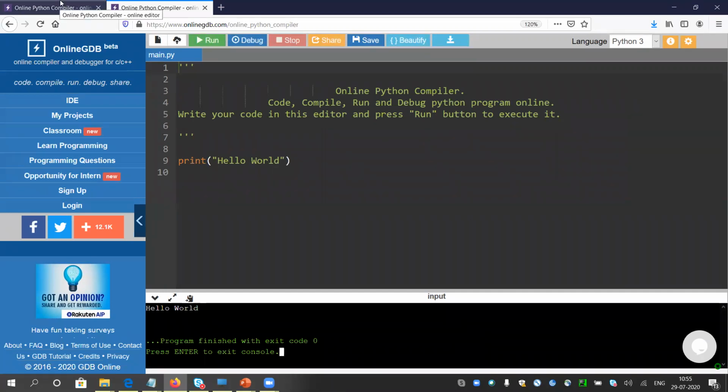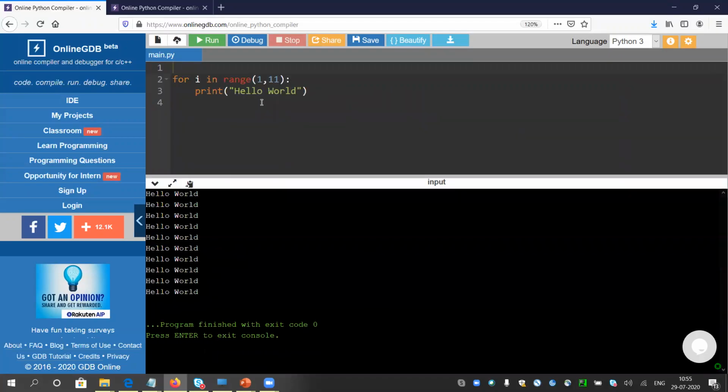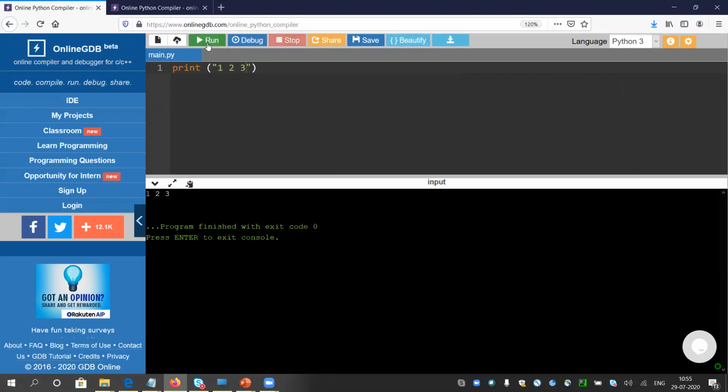So how to print these 10 natural numbers in your Python compiler? Till now, if we do not know the for loop, what will I do? I will just write print 1, then print 2, print 3, and so on. It will be a hectic job. Suppose anyone says print all the natural numbers till 100. It should not be the right way to type all the numbers like this, right? So for that, we will use for loop.